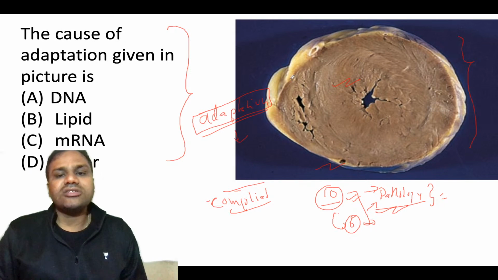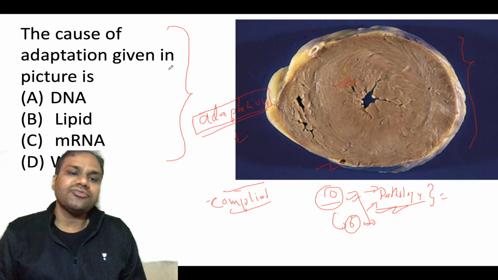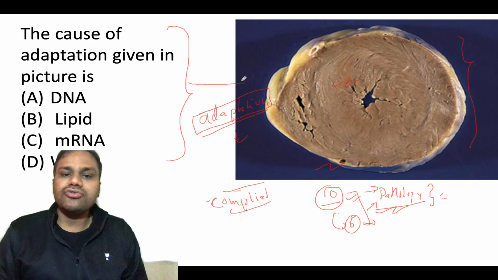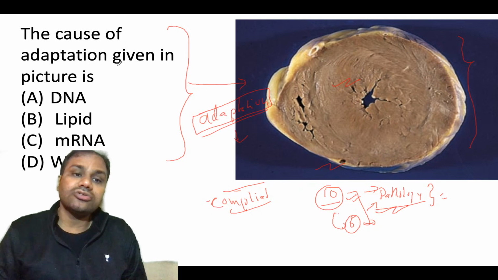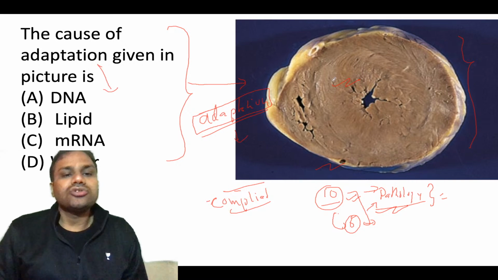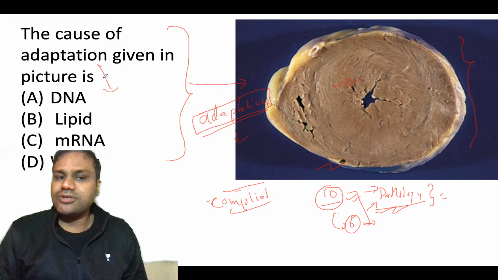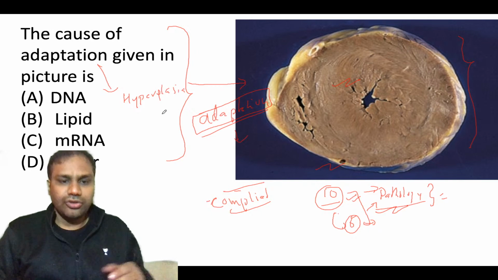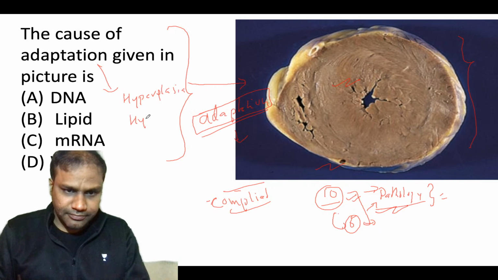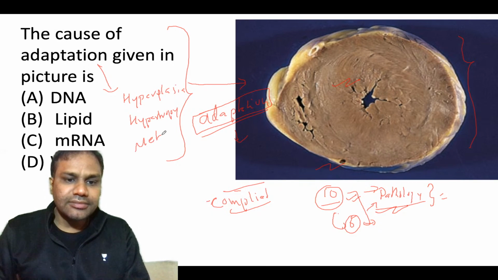Okay, so here the first thing, यहाँ पे कौन सा adaptation हो रहा है. To answer this question, first you need to know which type of adaptation is occurring here, and what adaptation is. The different types of adaptation are hyperplasia, hypertrophy, metaplasia and atrophy.